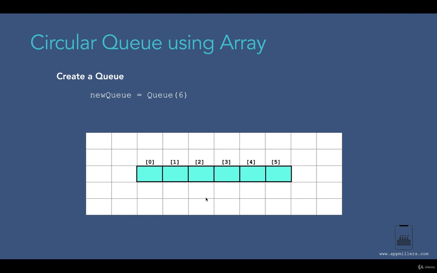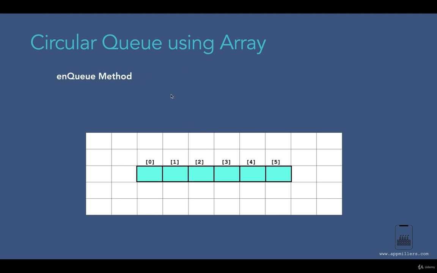So as we said in the linear queue, when we are creating an instance of queue class, we are going to set the beginning and top of the queue to -1. With this, when we see that beginning of queue is -1, we can identify that this queue is empty. Now after creating a queue, the next operation that we are going to perform is inserting elements to this queue. So insertion in case of queue is the enqueue method, so we are going to look at how enqueue method works in circular queue.